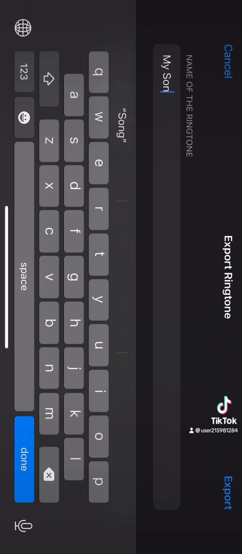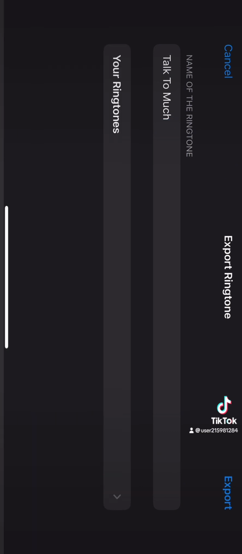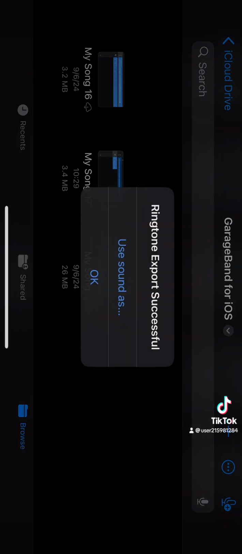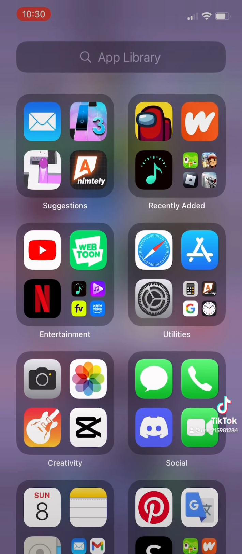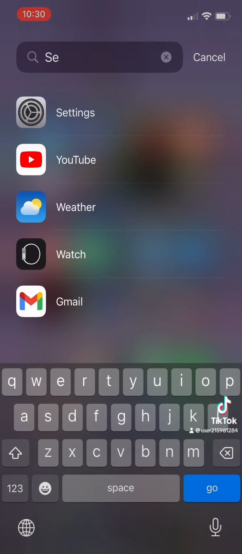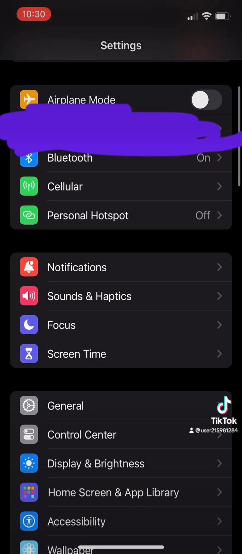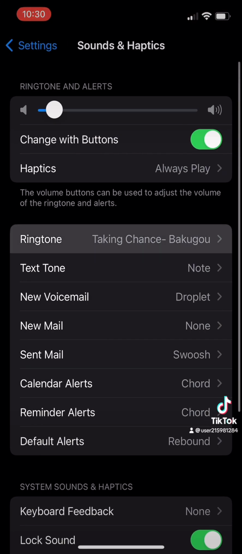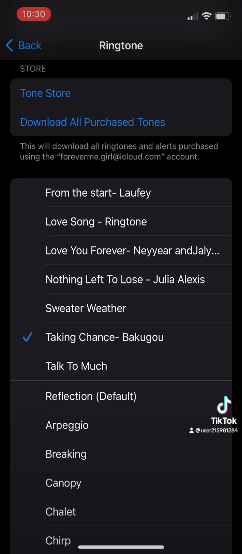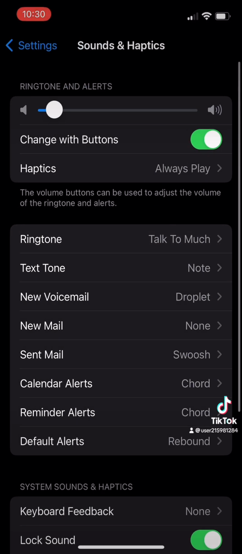Make sure you name it. Export. Press OK. Then go on Settings and make sure it's there. Change it from the ringtone you already have and adjust volume if needed.